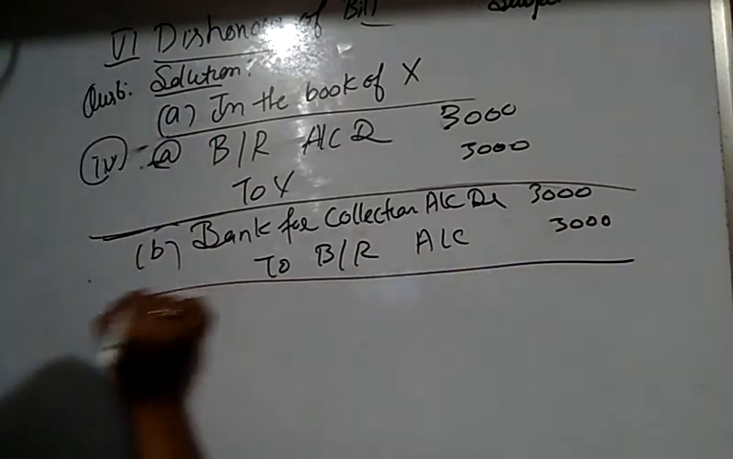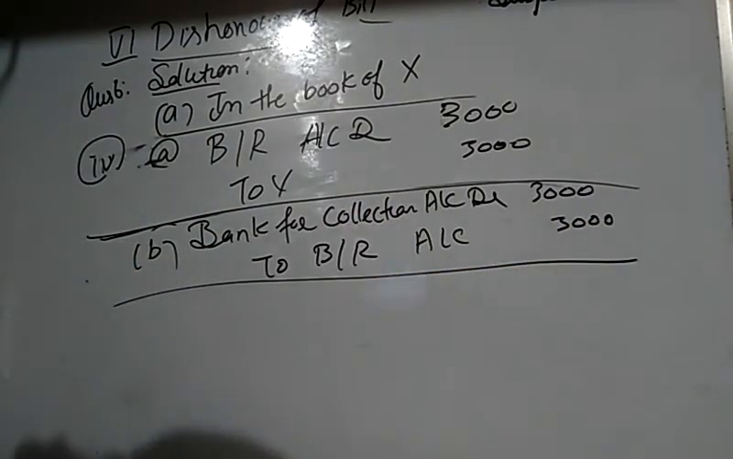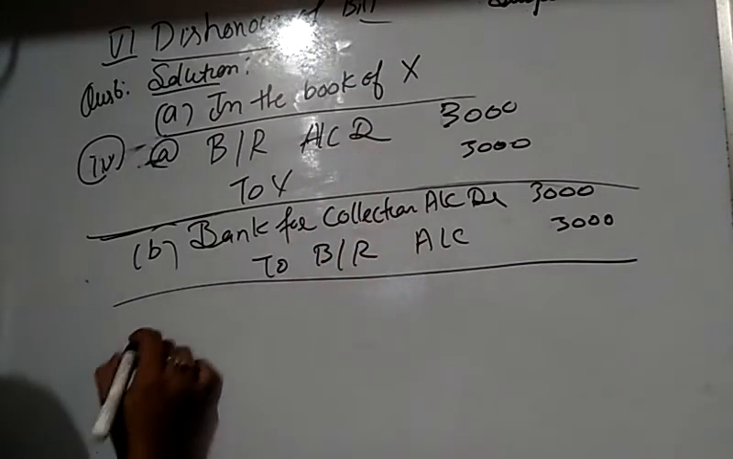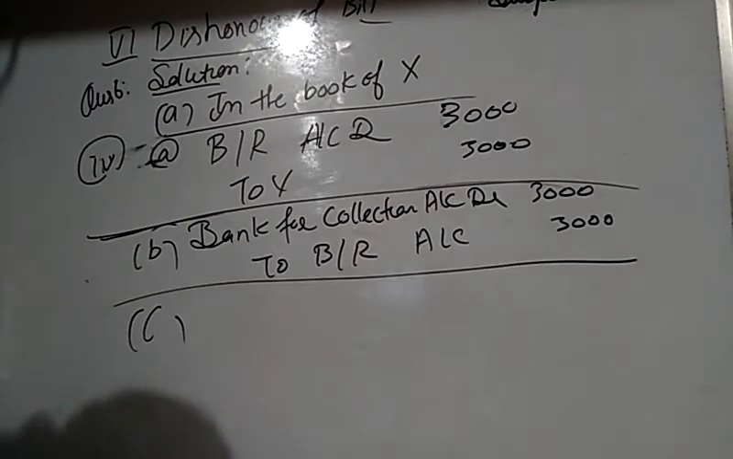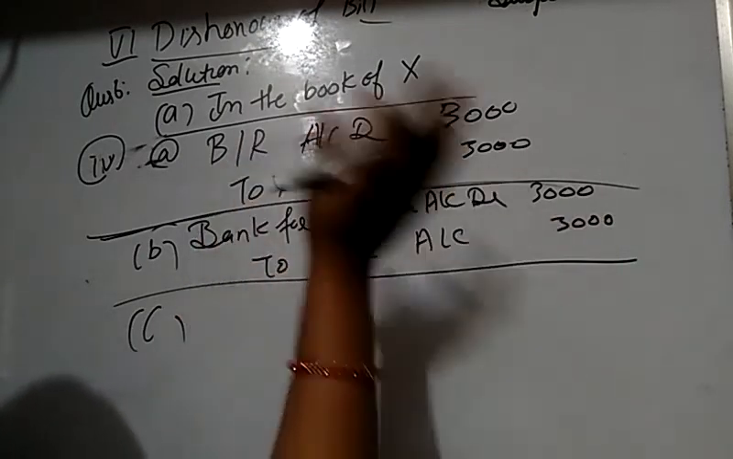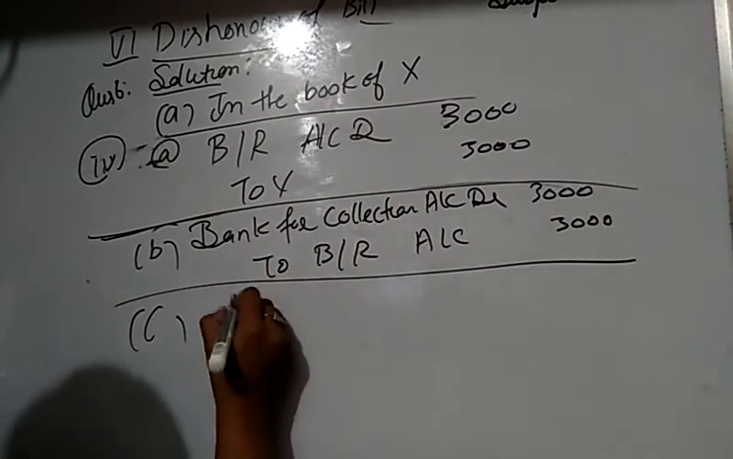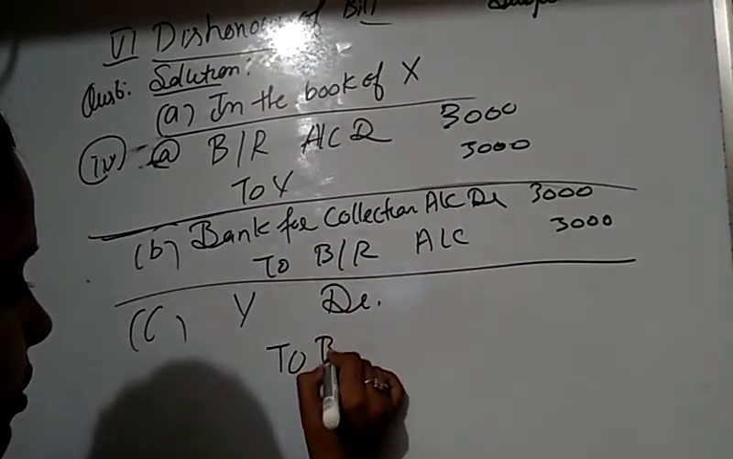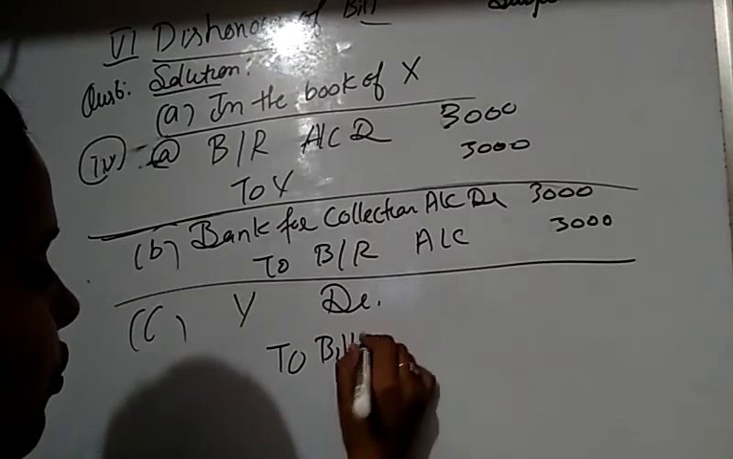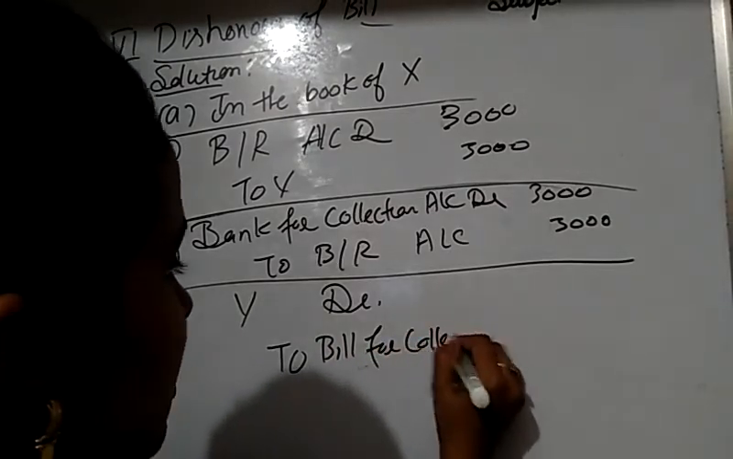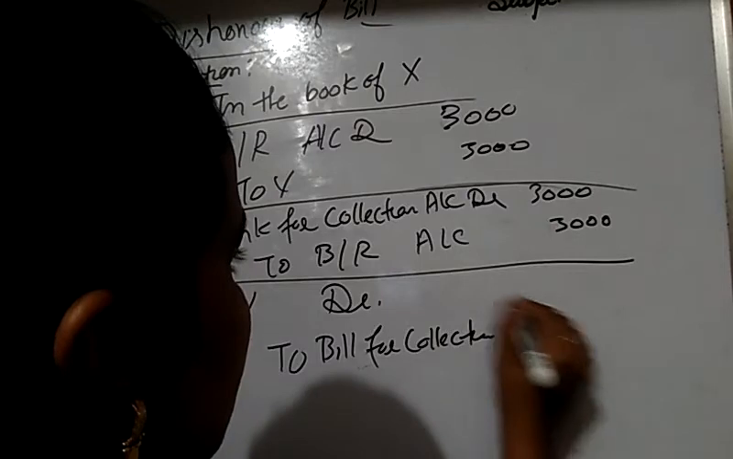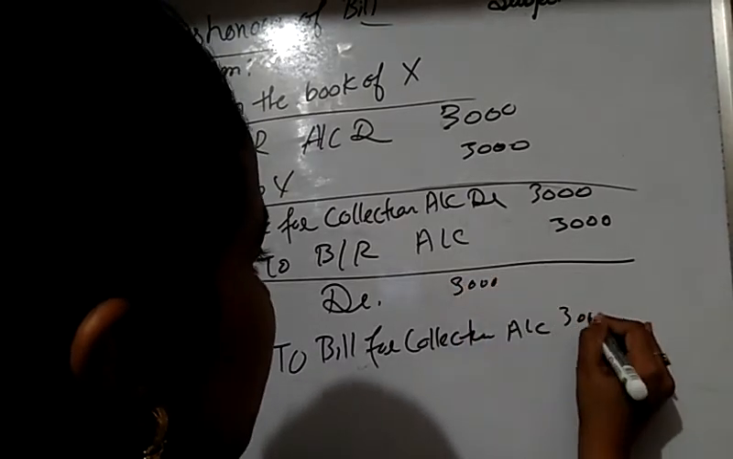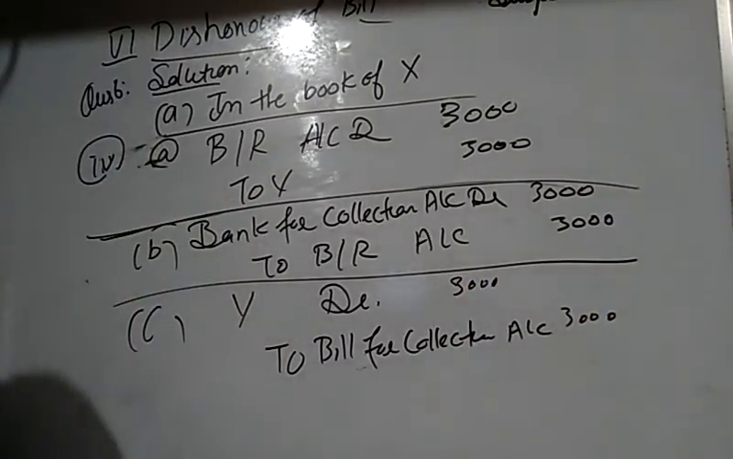When the bill is not endorsed but transferred to the bank for collection by X, it is now dishonored. Now the journal entry: who returned the bill? The bank returned the bill to Y. So Y debits, because the bill is dishonored, to the bill for collection account, 3,000 and 3,000. So these are the entries in the books of X in the different cases.